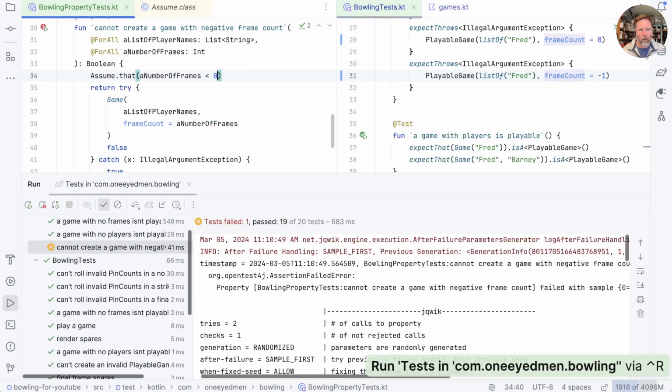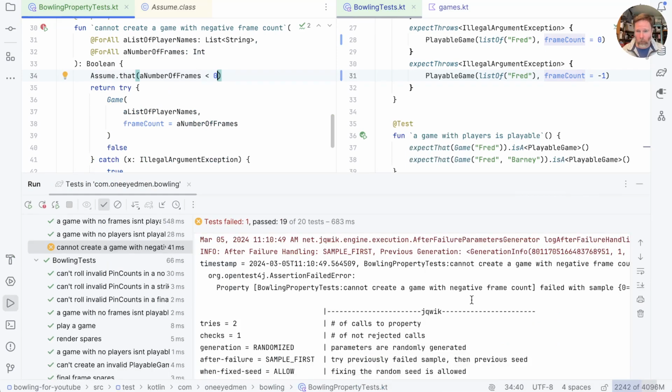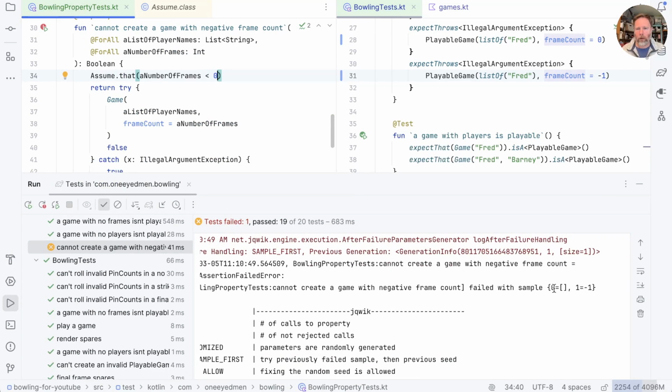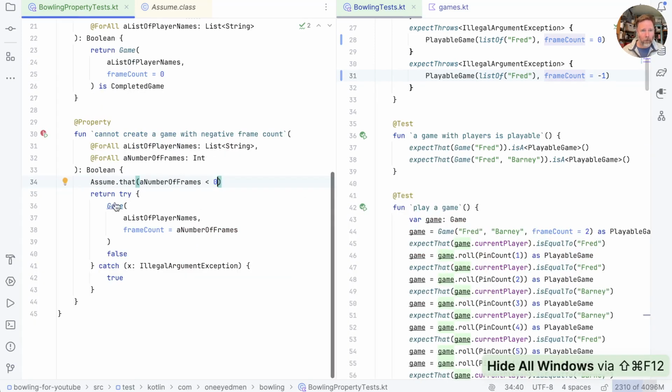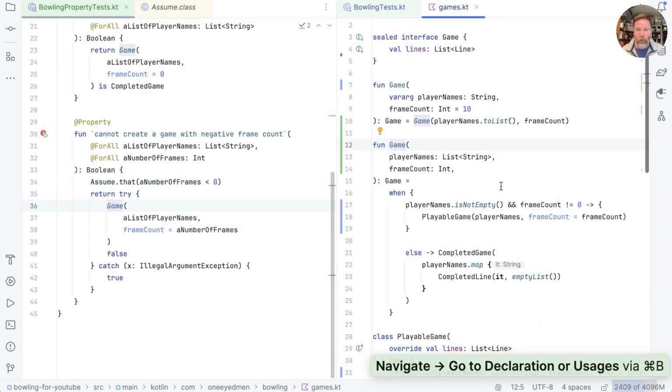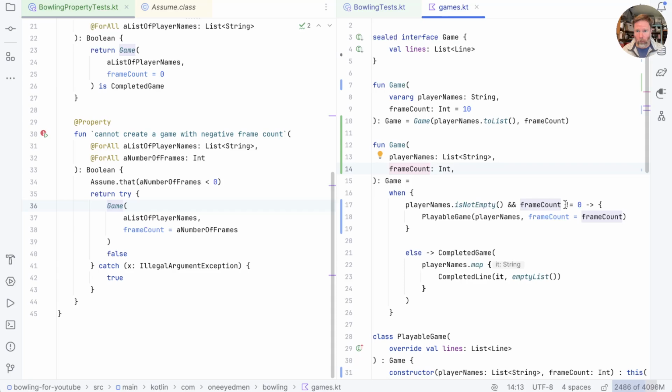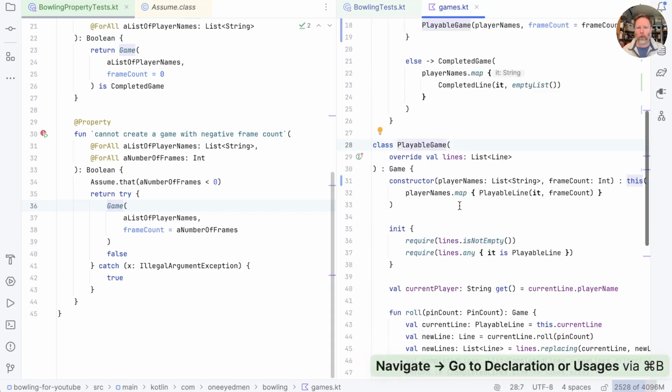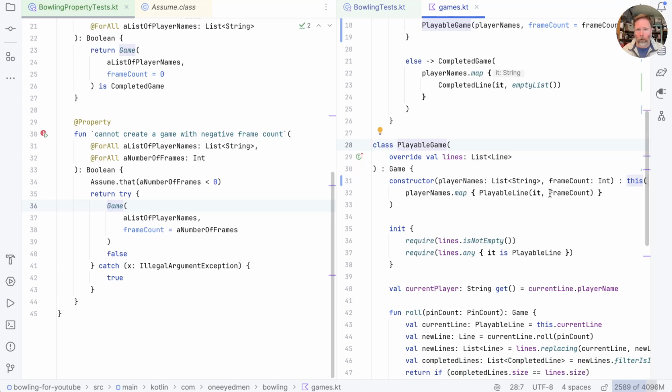Oh, that's interesting. Let's have a look. Well, in this case, what it's saying is the first parameter is an empty list, and then we're passing in -1 frames. This feels like an actual bug. Let's have a look how we got there. If we go down into game, then we pass the frame count down. The frame count won't be 0, so we pass a playable game. Playable game, its constructor here says player names map, playable line, it, and frame count.